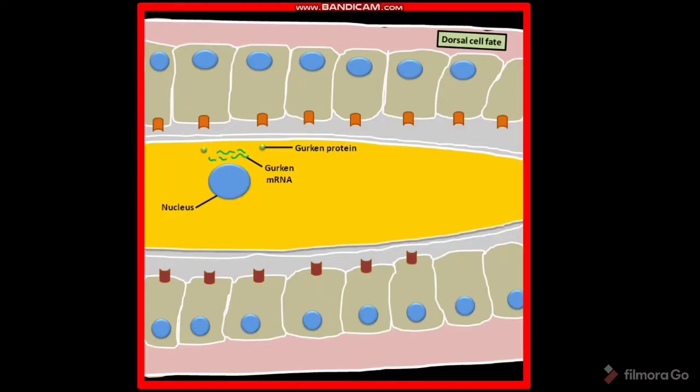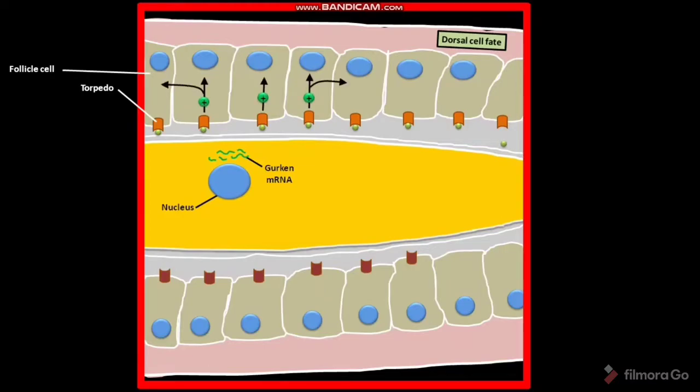On the dorsal side, every follicle cell's plasma membrane has the torpedo receptor. The Gurken protein binds to the torpedo receptor. This binding activates the torpedo receptor. The Gurken protein can diffuse only a short distance. So, the Gurken protein is received by only the follicle cells closest to the oocyte nucleus. The active torpedo receptor stimulates the dorsal follicle cells.